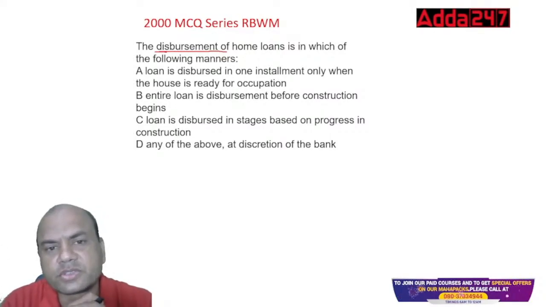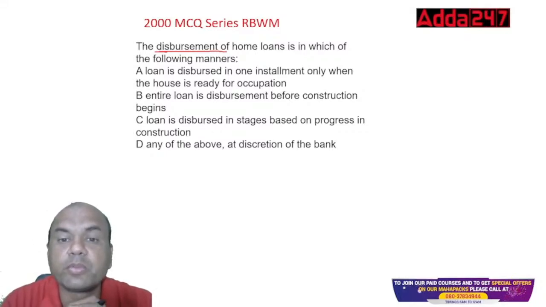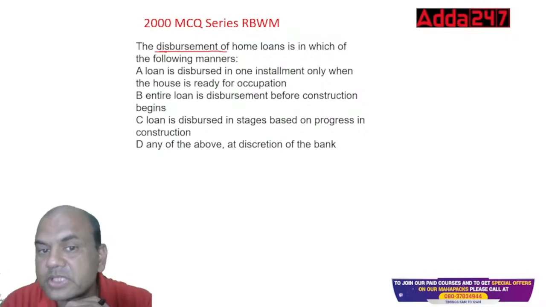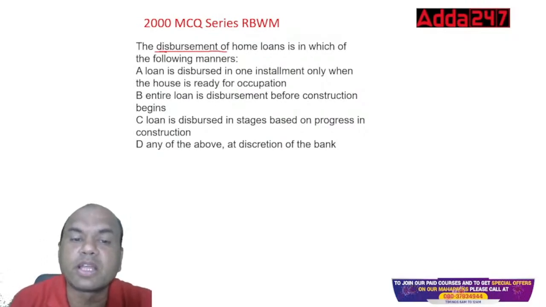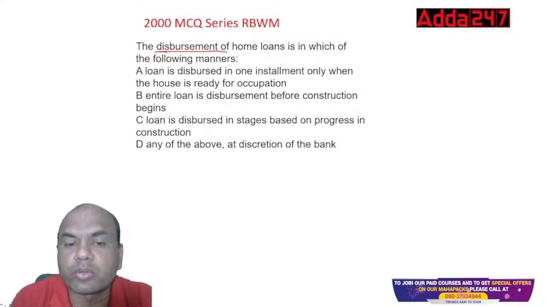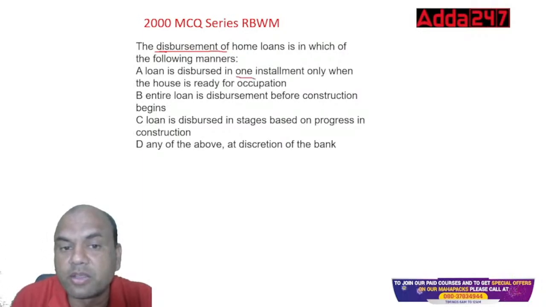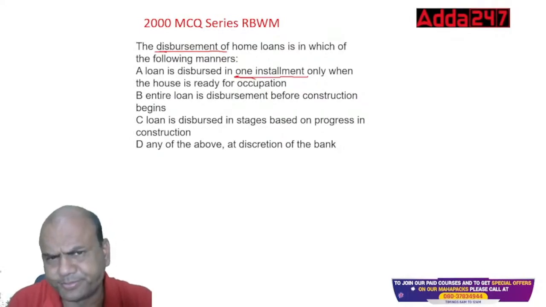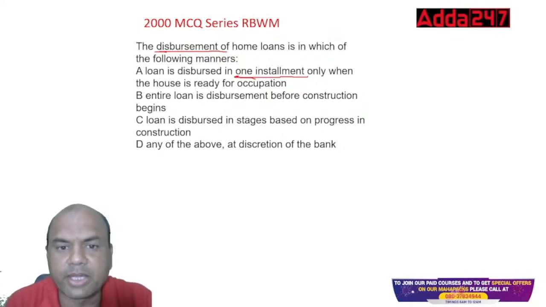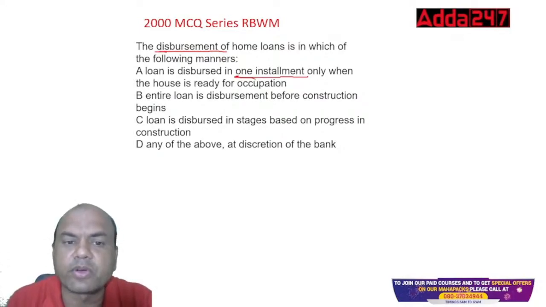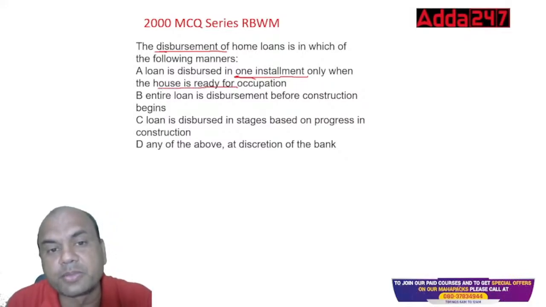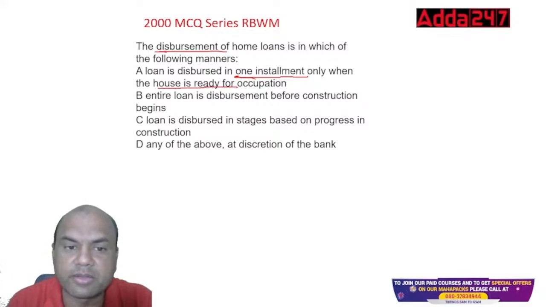Take these notes. So the disbursement of home loans is in which of the following manner? A loan is disbursed in one installment only when the house is ready for occupation. Here, one installment when it is ready for occupation means if I am buying a second hand flat, then the house is ready for occupation, right? So at that time, will the home loan be disbursed in a single installment?